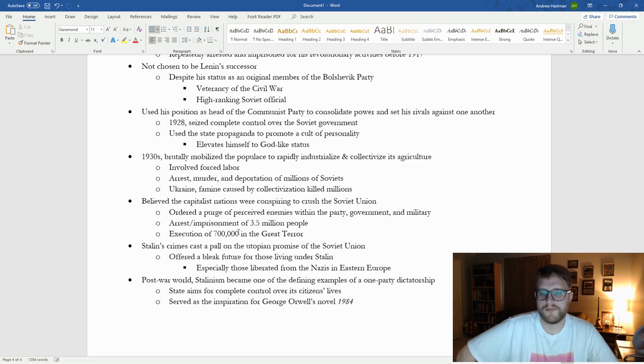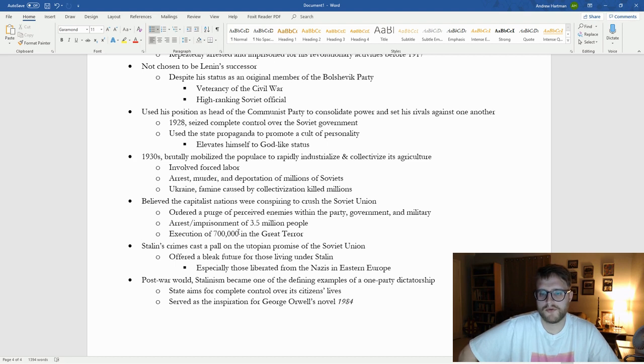And it offered a pretty bad-looking future for those in the Soviet Union living under Stalin, especially when we see what happens when non-Soviet states are saved from the Nazis by the Soviets, and they just kind of stay there after the war. They occupy this territory in Eastern Europe, and they are not going to live a good life under Stalin.